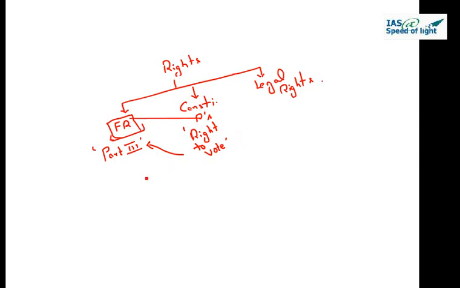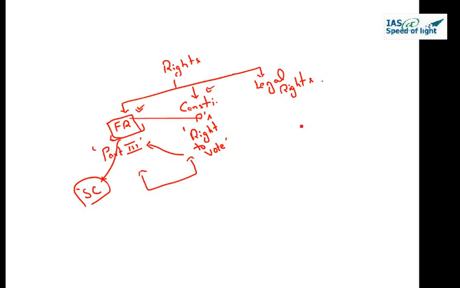Now what is the primary major difference between the fundamental rights and constitutional rights? For any violation of a fundamental right, we can directly move to the Supreme Court. So the Supreme Court is the protector of fundamental rights. While for the constitutional rights, there is no such provision that you will move directly to the Supreme Court under Article 32, which is in itself a fundamental right, the right to constitutional remedies, Article number 32, in which any violation of a fundamental right can be challenged in the Supreme Court. So that is the major difference between the fundamental rights and the constitutional rights.